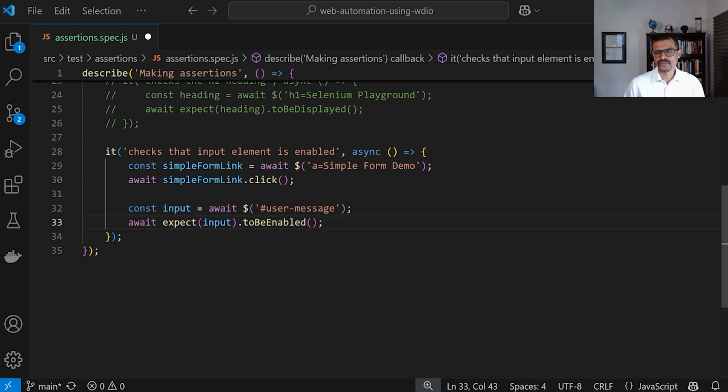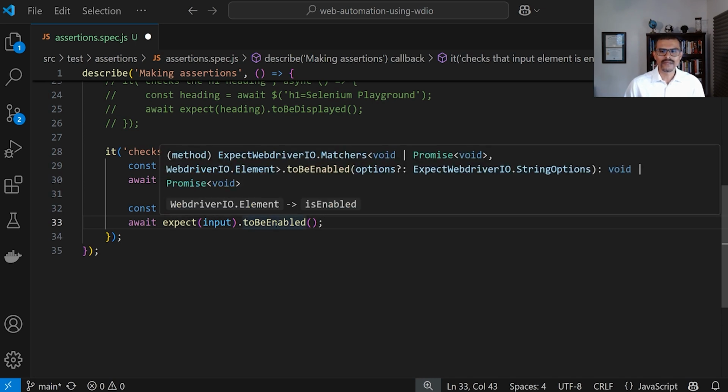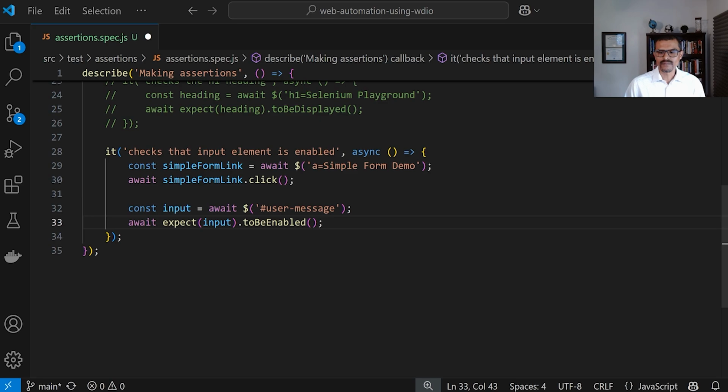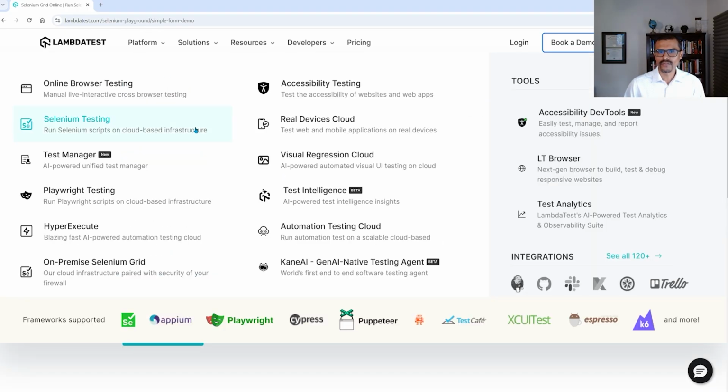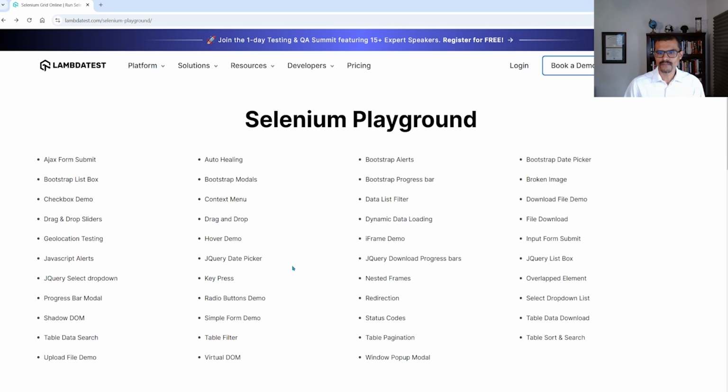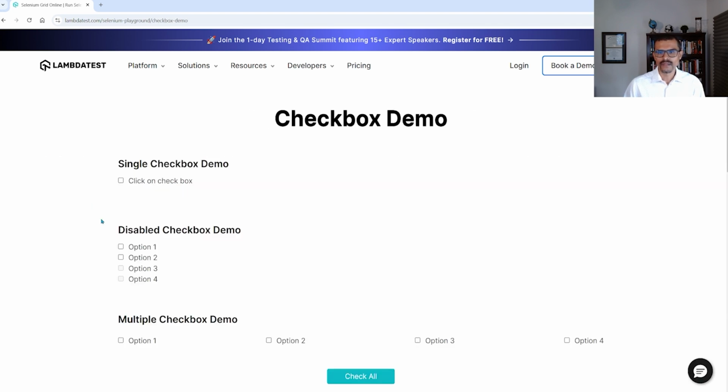In this test, I showed you how to check that something is enabled. Now let's take a look at how to check if something is disabled. All right, so if you go back to the first page, we're going to click on this one that says checkbox demo. Notice that in here we have several checkboxes. And down here we can see that, for example, this checkbox, there's no way to check them. They're disabled, they're grayed out.